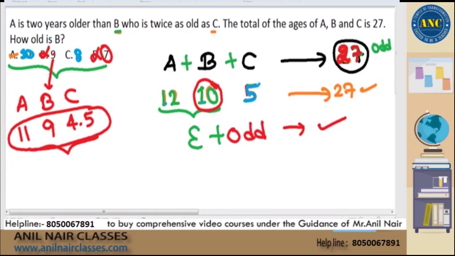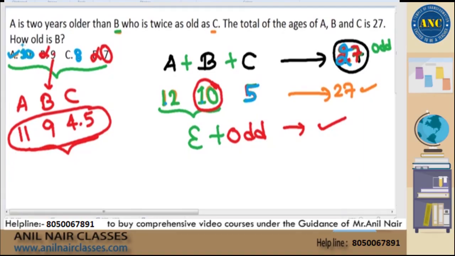Even plus even plus even will not be an odd number. So therefore the answer should be 10 itself. There is another way of solving. That means I am not saying that this is the best method. This is one of the other ways of thinking about this problem. Even though it's a very easy question, the way you think differs a lot, matters a lot. I hope it is clear. I am using a concept of odd and even in this case.